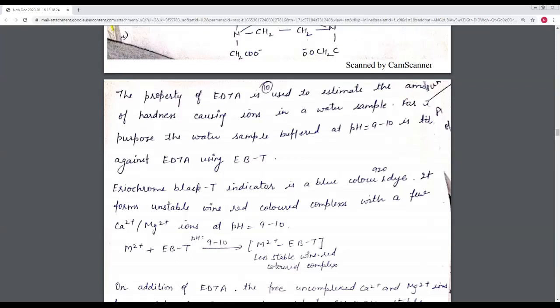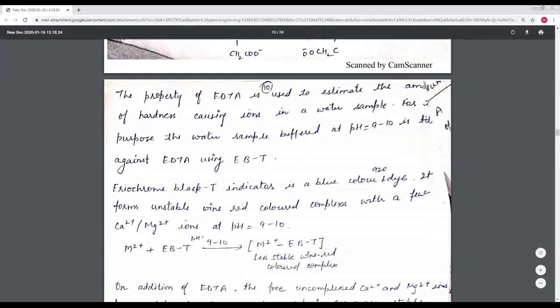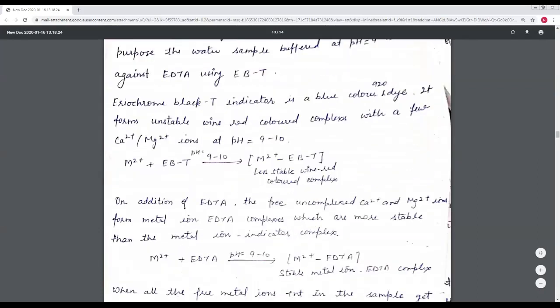After the addition of the EBT, the color of our solution is wine red, and the complex is formed. This metal reacts with EBT in the basic medium. It gives the metal-EBT complex. This is less stable, or we can say it is unstable, and the wine red colored complex is formed here.